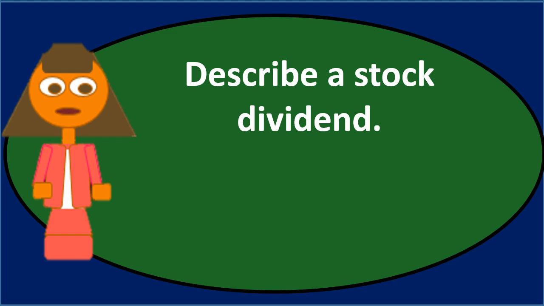We don't want to lower the value of our company. We want to lower the value of the stocks, which are just representing the value of the company. And how do we do that? We just have more stocks. So our retained earnings, our book value, is represented by stocks. If we just say there's more stocks out there, then each individual stock will be worth less. One way we can do that is to give a stock dividend to the current owners of the stocks.